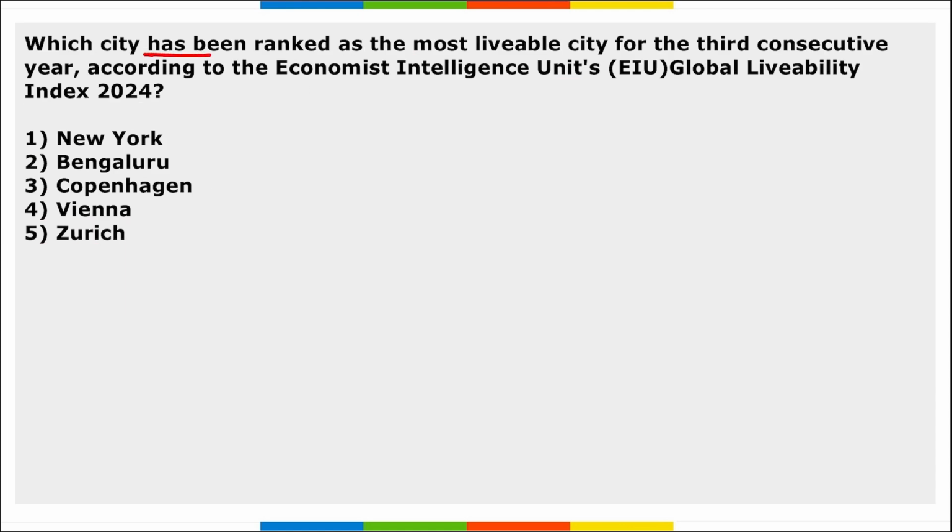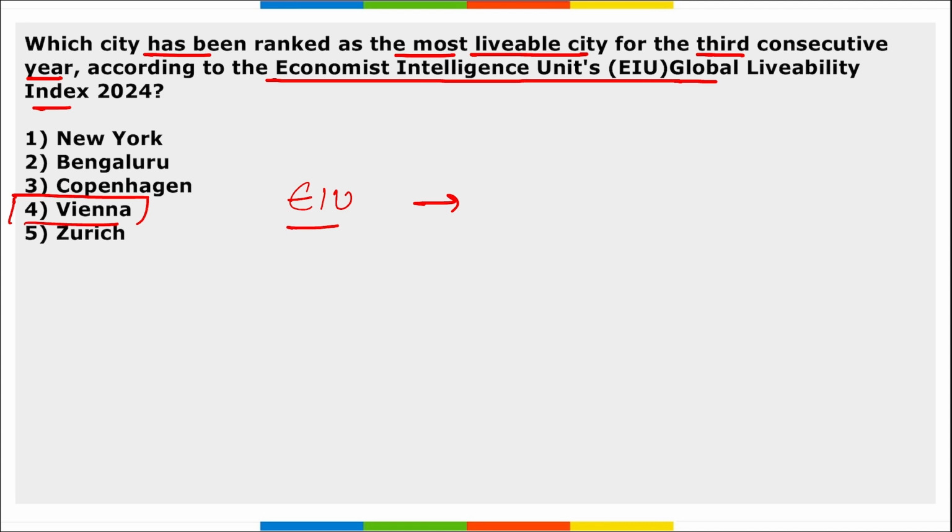Next, which city has been ranked as the most livable city for the third consecutive year according to the Economist Intelligence Unit's Global Livability Index 2024? So it is Vienna. According to EIU's Global Livability Index, Vienna, the capital of Austria, has topped the index as the most livable city for the third consecutive year. Denmark's Copenhagen was in second position, whereas Zurich was in third position.